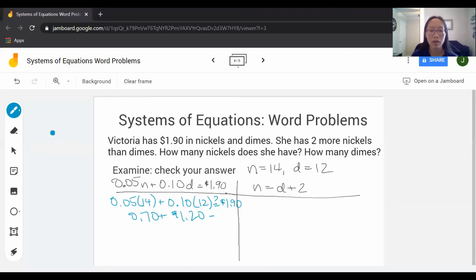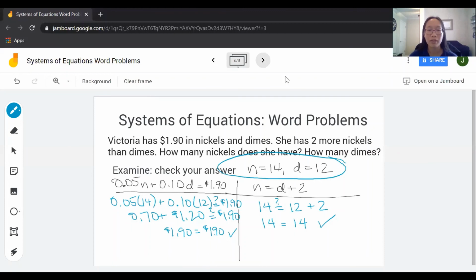And I want to know if that is equal to 190. So 70 cents plus $1.20 is $1.90. So this equation checks out. The second equation, n is equal to d plus 2. I'm going to rewrite my n is 14, my d is 12, and I want to know if 14 is equal to 12 plus 2. 12 plus 2 is 14. So this checks out, and my solution is correct.